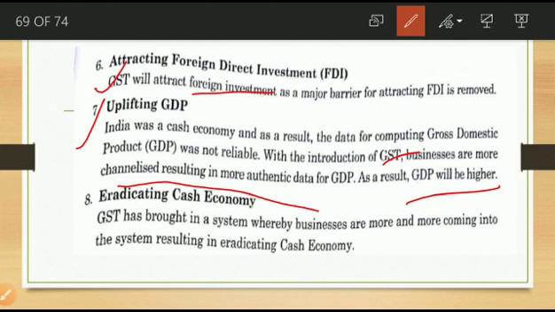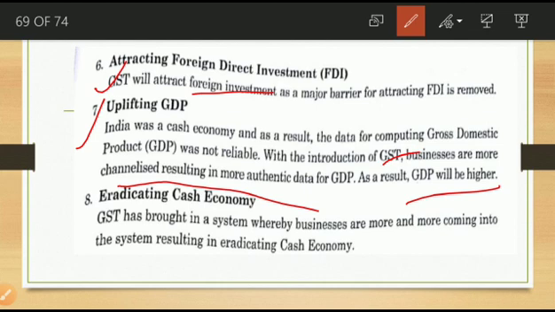Nowadays there are e-cash options, different from physical cash, and we are doing transactions with electronic payment. So we will get accurate, correct information from this.